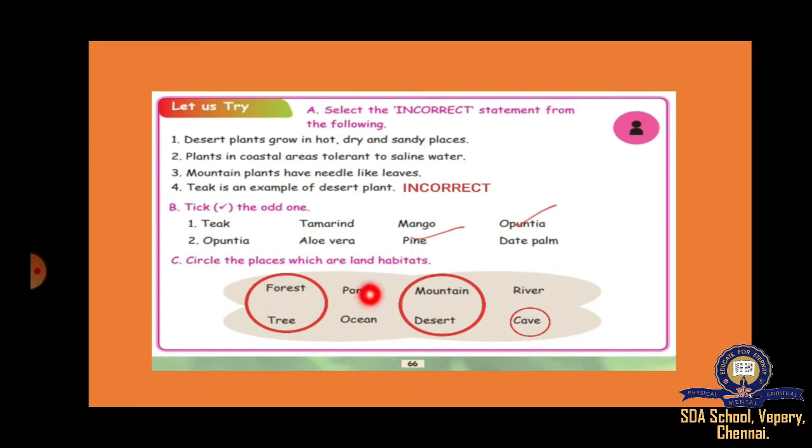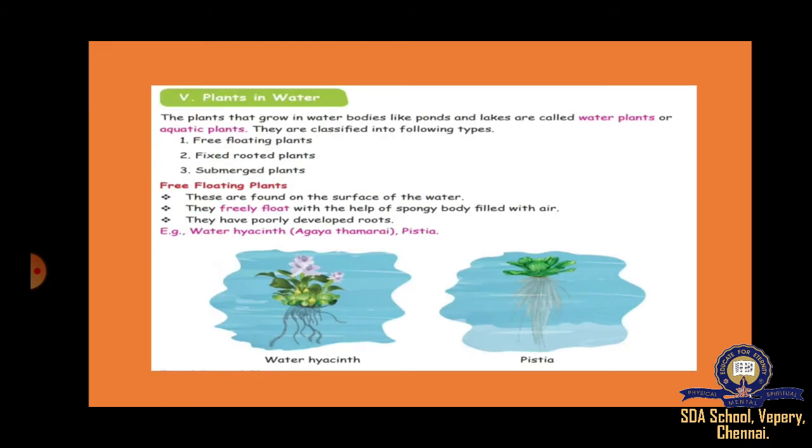Next, circle the places which are land habitats. Land habitat means which is land. Forest is land, tree is land. Pond, ocean is water. Mountain is land, desert is land. River, water. Cave, land. So circle that.